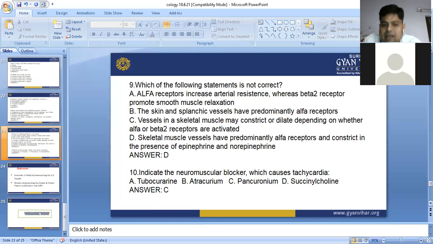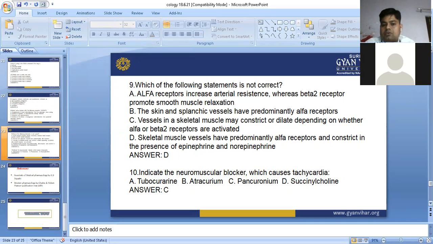Vessels in the skeletal muscles may constrict or dilate depending upon whether the alpha or beta receptors are activated. No, the skeletal muscle vessels have predominantly alpha receptors and constrict in presence of epinephrine and norepinephrine. Yes, the answer is D.